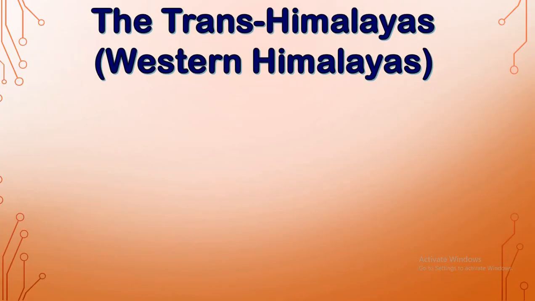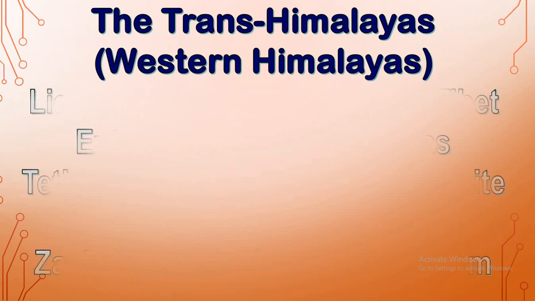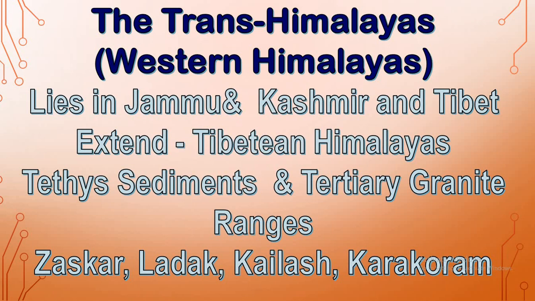Now we'll see the divisions in the Himalayas. The first one is the Trans-Himalayas. It is otherwise called the Western Himalayas. It lies in Jammu Kashmir and Tibet, but most of its extent is in Tibet.